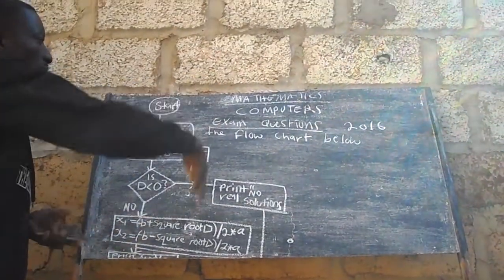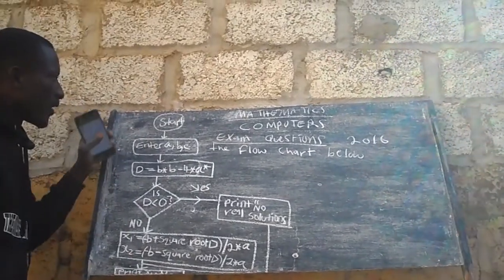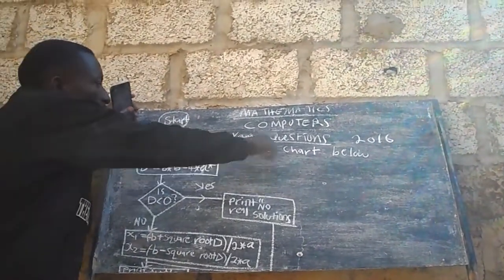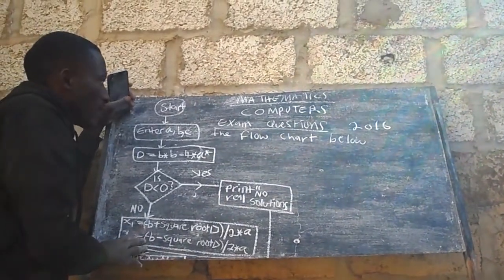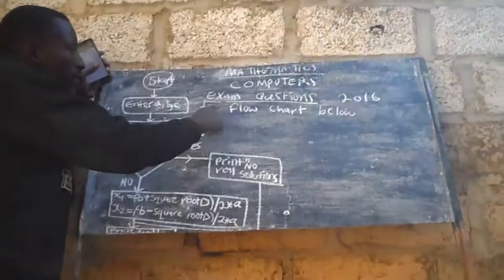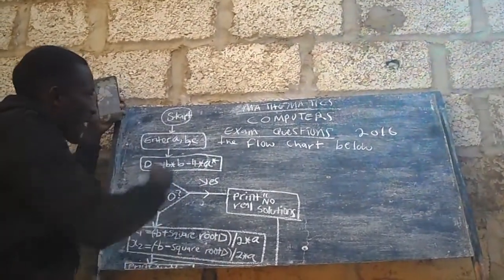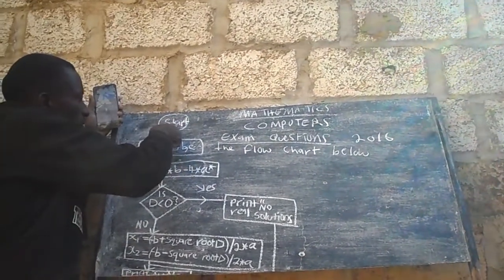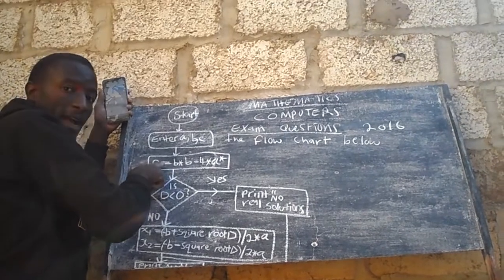So this is a good example of a question. We have an exam question from the 2016 specimen. They were saying start the flowchart. This is an example of a flowchart. I have the symbol for start, the symbol for enter, and enter again.